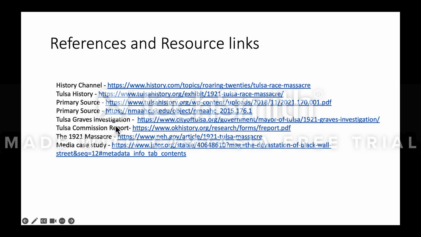These are all the links I use, but the cool one is the Tulsa Graves investigation, where you can just follow along. There's a lot of news reports, there's a lot of media involved, and they're just keeping up with them, and it's a history still being uncovered that students that are more interested can take a dive into.